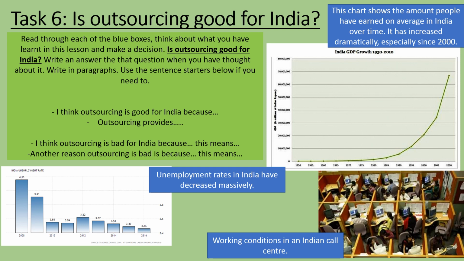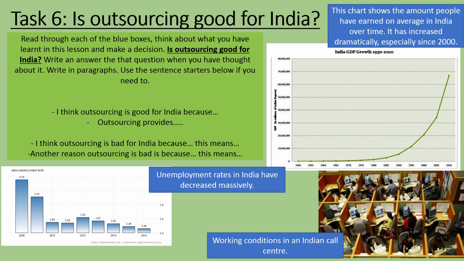Okay, so I want you to write this answer in kind of paragraph style. It's a bit of a longer answer question, and I want you to write some kind of evaluation to that question. So is it good for India? Is it bad? So you can write the good things and the bad things in 2 separate paragraphs. Write me a longer answer. The information you need will be anything you've got from this lesson and what's in the blue boxes here. You can even use stuff from previous lessons as well.